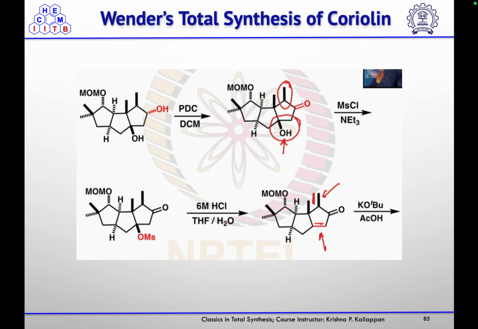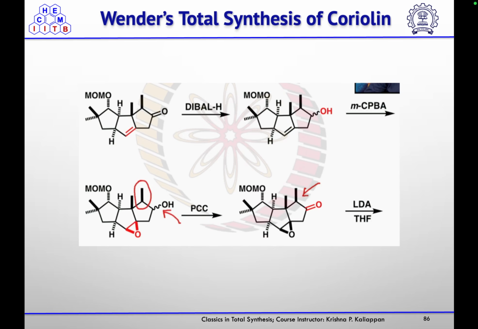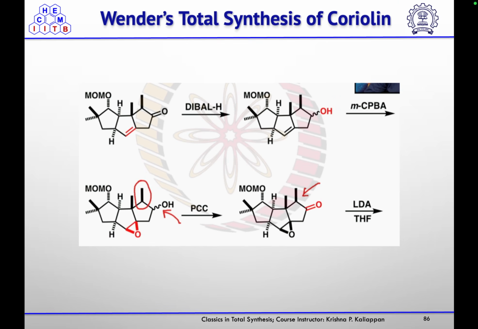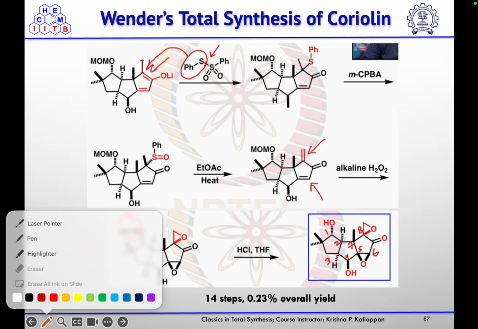Again, they did hydroboration oxidation to get the less substituted alcohol, which they oxidized using PDC to get the corresponding ketone. Then that alcohol, they treated it with mesyl chloride and triethylamine to get the mesylate product, and then using 6 molar HCl, this will undergo elimination to form the corresponding alpha beta unsaturated ketone. Then on treatment with potassium tert-butoxide and acetic acid, they isomerized that double bond, and using DIBAL-H, they reduced that ketone to the corresponding alcohol, and the alkene they treated with mCPBA to form the